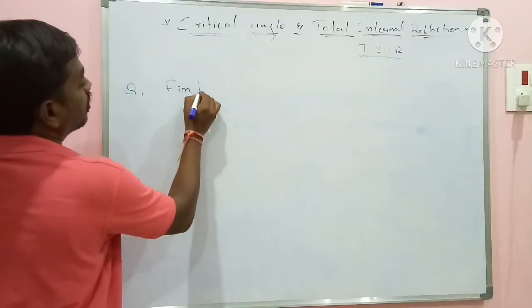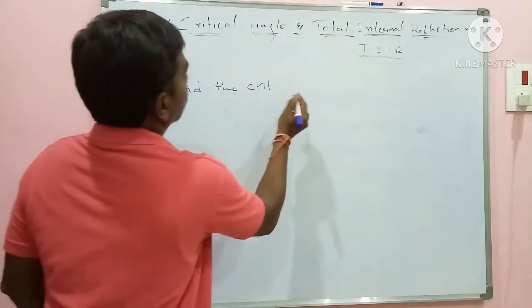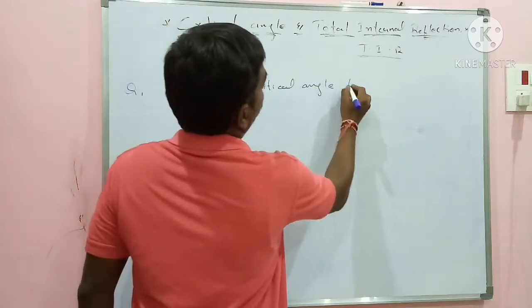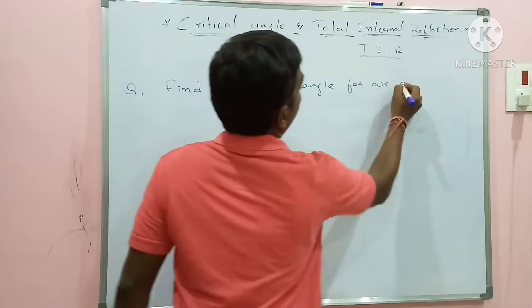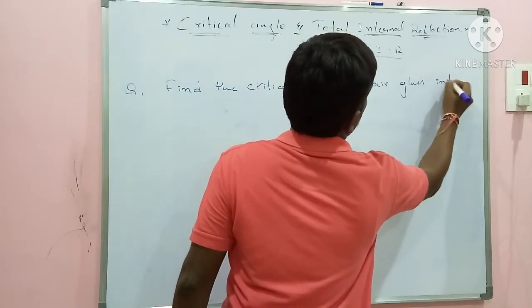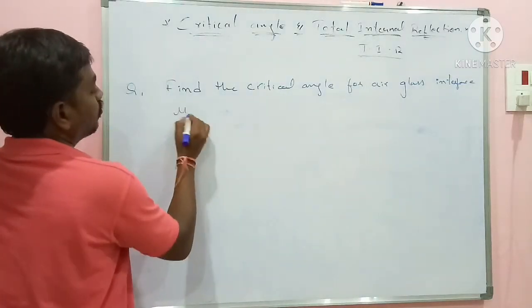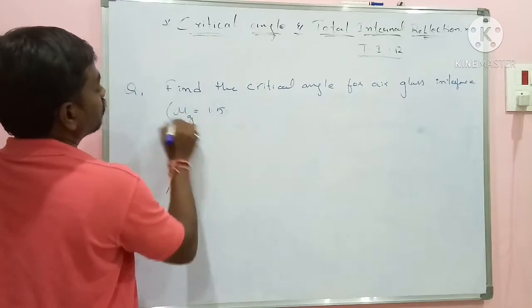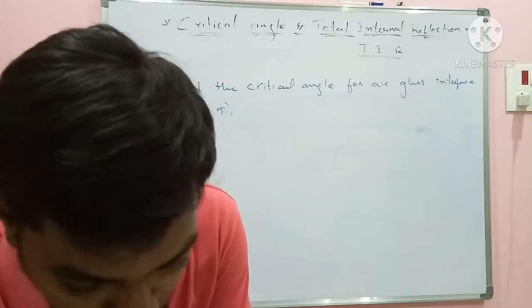Find the critical angle for air-glass interface where mu g is equal to 1.5.